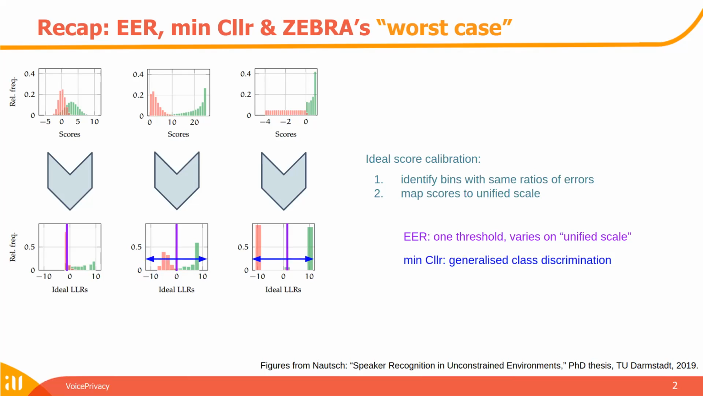The MinCLR describes in a generalized form class discrimination across all of these thresholds. And the Zebra's worst case metric just looks for what is the strongest strength of evidence in either direction.